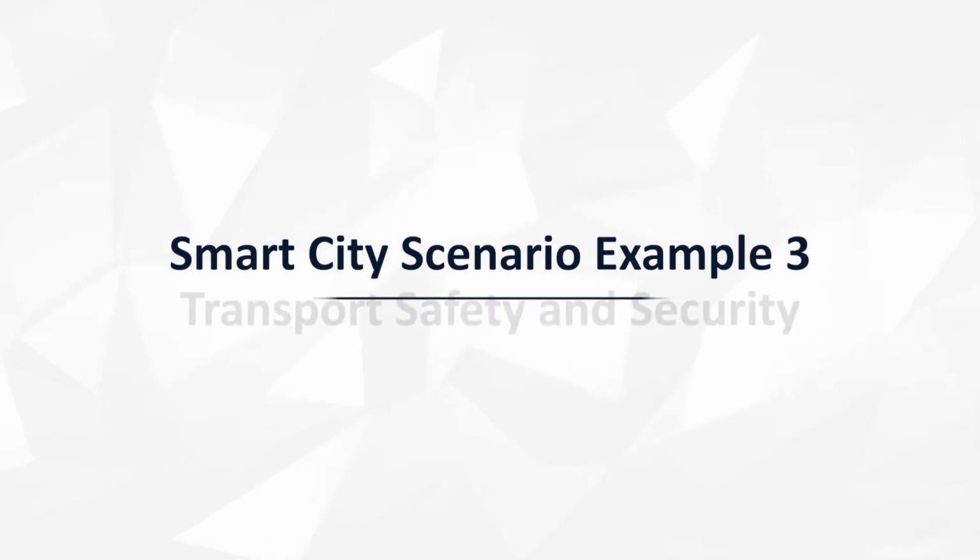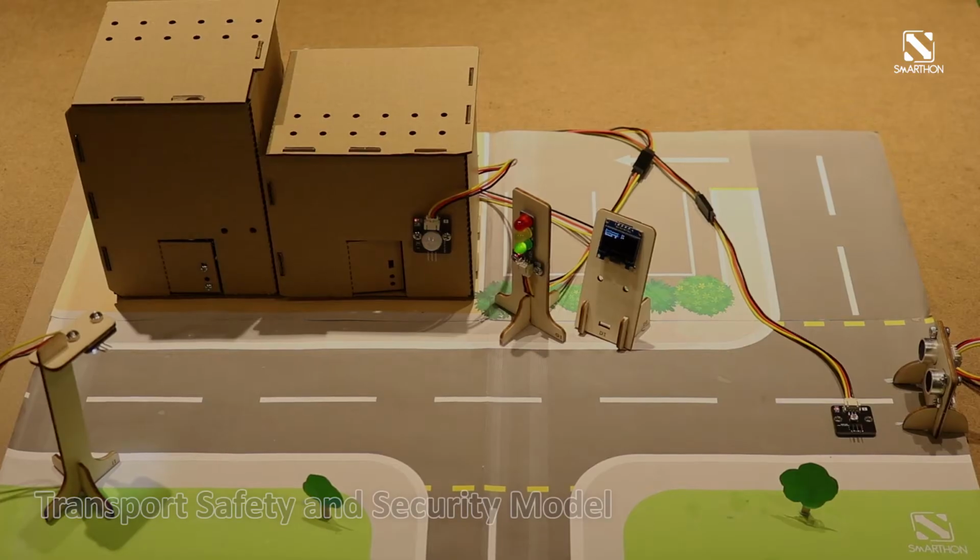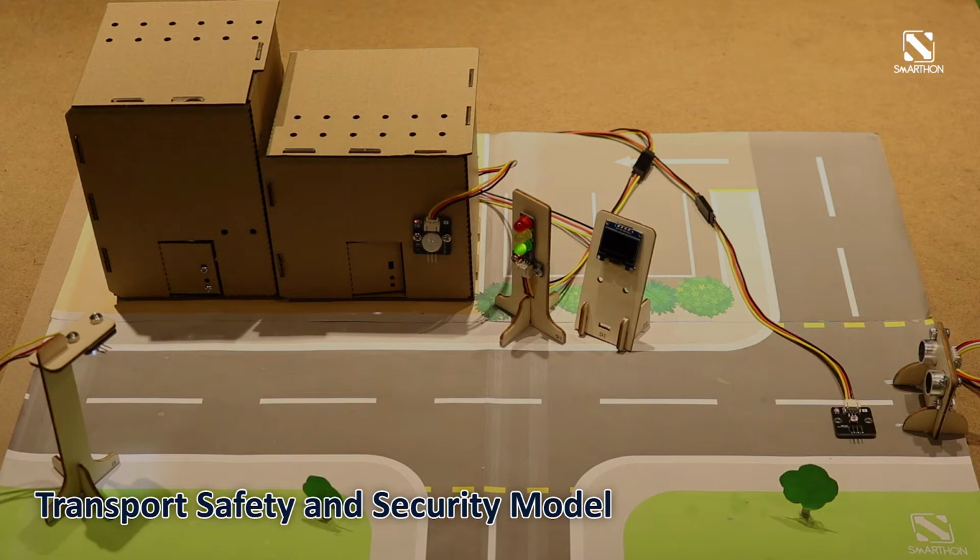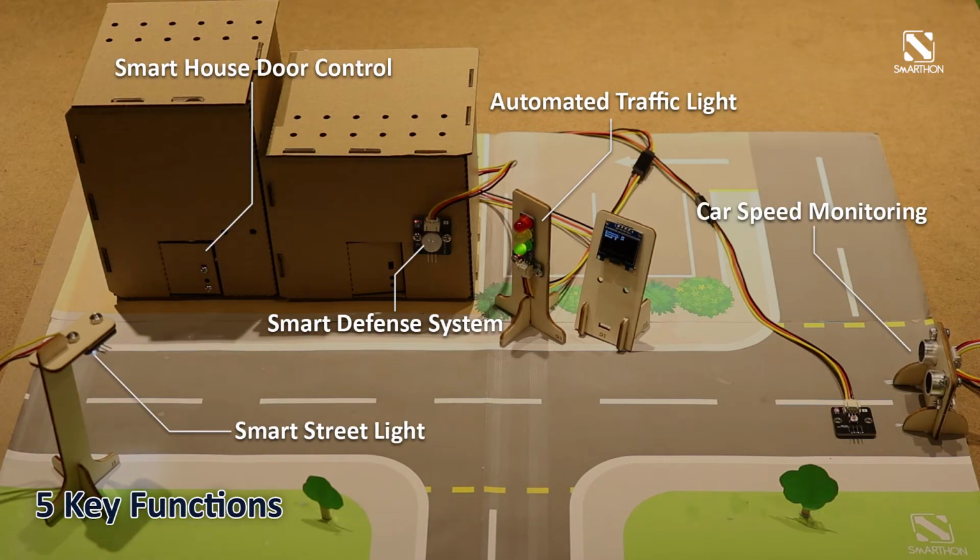Scenario 3. Transport safety and security. In a city, the transport safety and security is the primary concern. There are 5 key functions in this smart city.